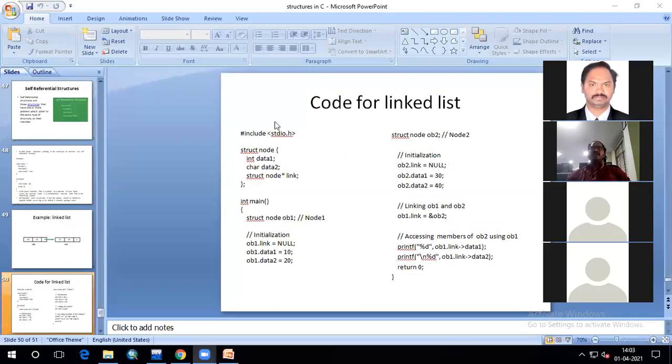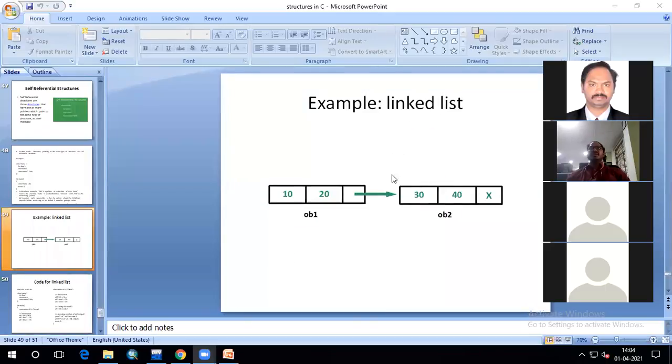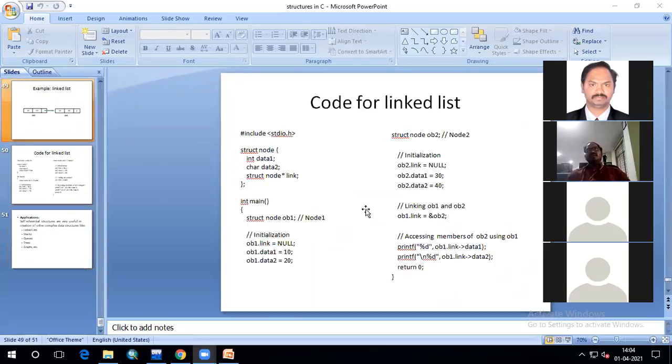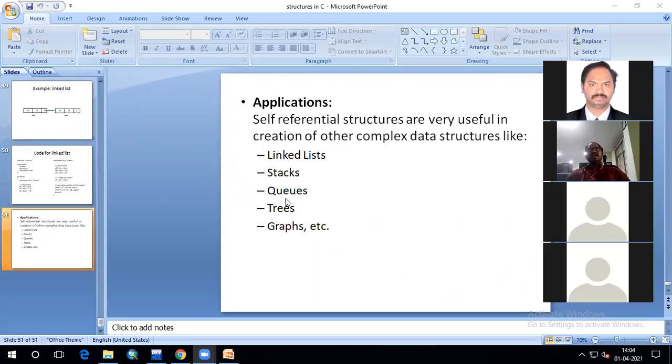Okay, this way I can create a self-referential structure, and I can write a program for linked list like this. This is called linked list, so that I can traverse from one node to another node with the help of these pointers. Okay, this you remember. And the applications of the self-referential structures are complex data structures like linked list, whatever we have seen, and stacks and queues and trees and graphs.